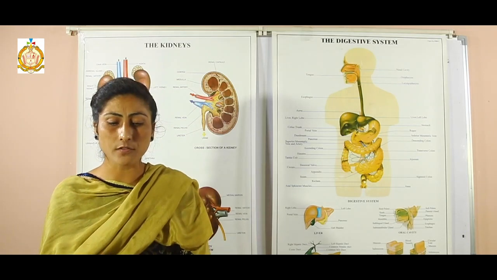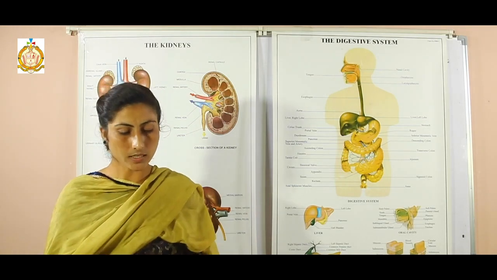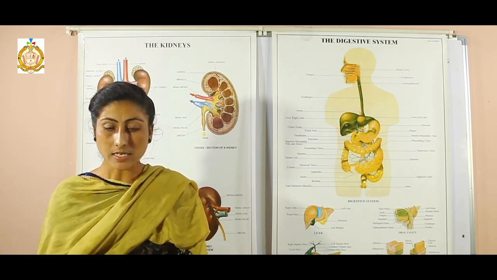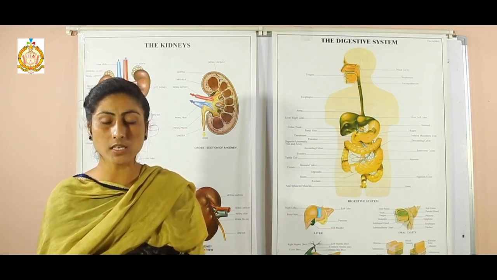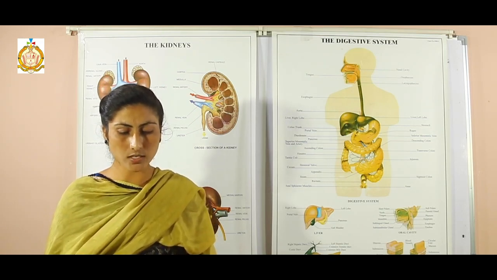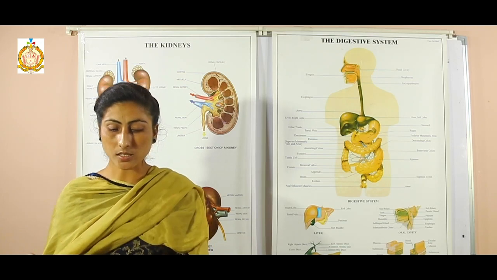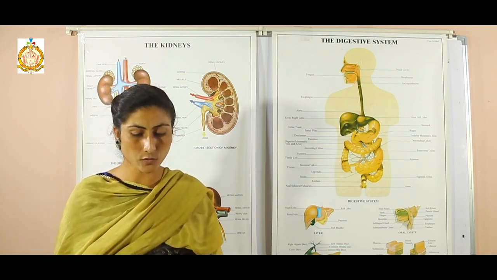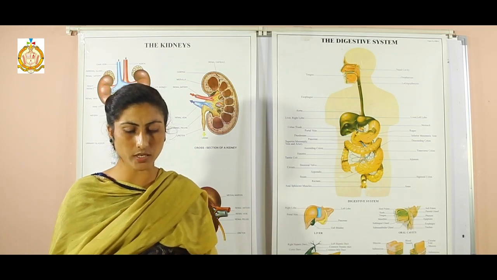In the first paragraph, digestion starts in the mouth. The answer of the third question is on page number 23, second paragraph, digestion of proteins in the stomach. The answer of the fourth question is also on page number 23, third paragraph, digestion is completed in the small intestine. The answer of the fifth question is also on page number 23.